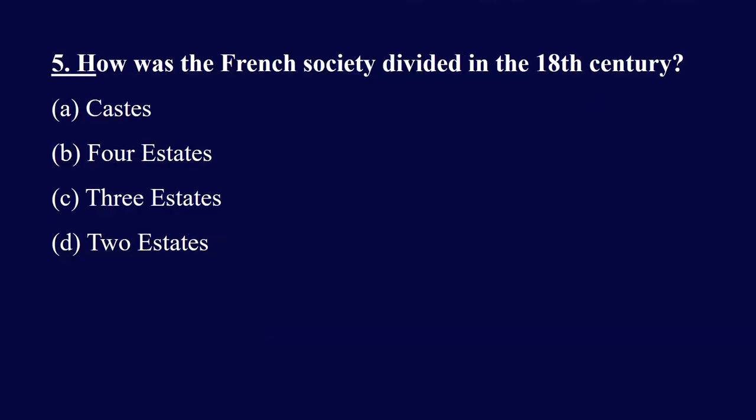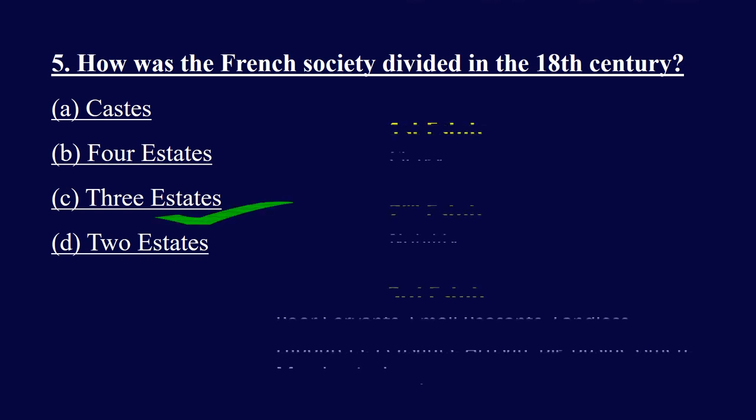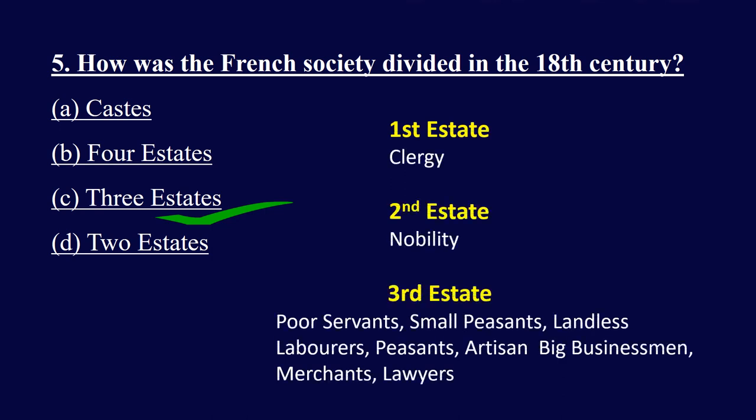Question 5. How was the French society divided in the 18th century? And the options are castes, 4 states, 3 states, 2 states. And the right answer is 3 states. In the 18th century, the French society was divided into 3 states: the first state, the second state, and the third state. The first state was of clergy, the second state was of nobility, and the third state was of common people. The third state was the only state that paid the taxes, meaning only common people had to pay the taxes.